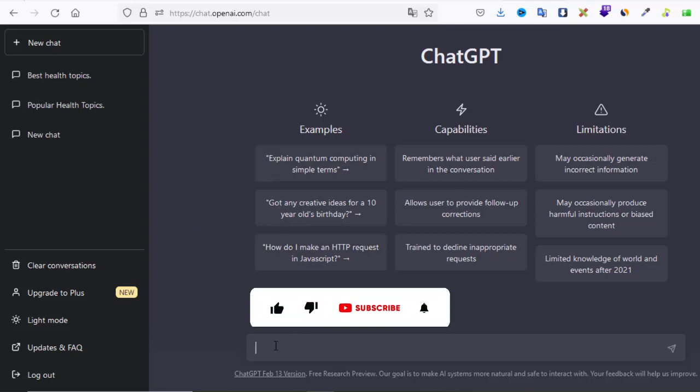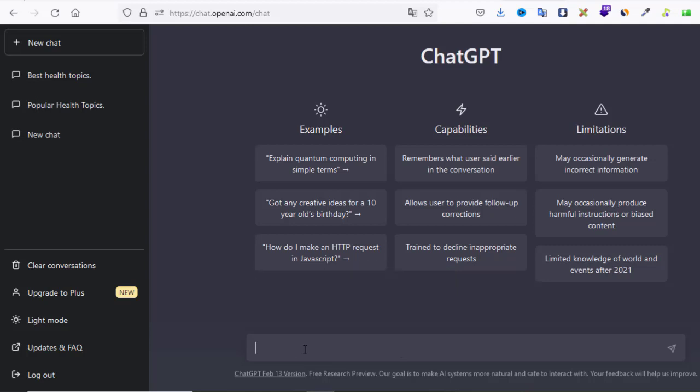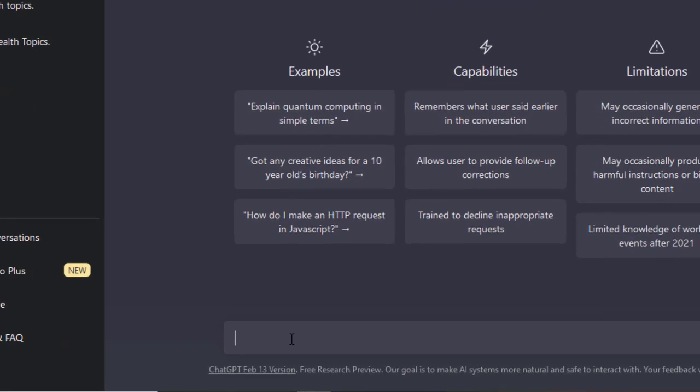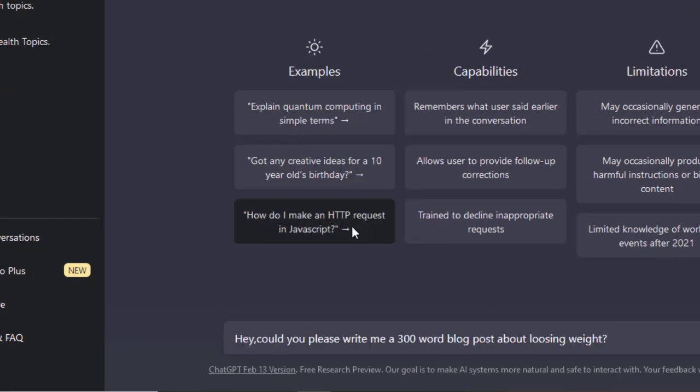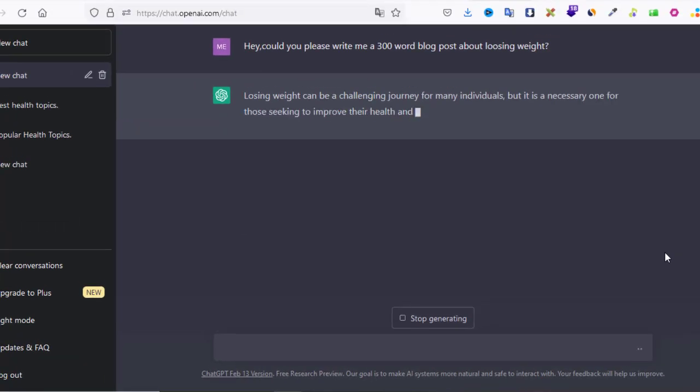First of all, you need to find ChatGPT software. You can go to openai.com and then click on try ChatGPT. All you have to do is write in this chat box. I'm writing this text here. Hey, could you please write me a 300-word blog post about losing weight? After some time, ChatGPT started writing an article for us.